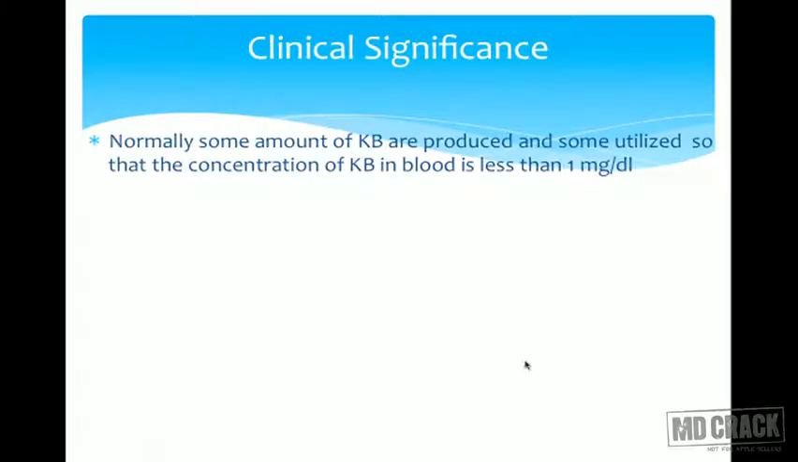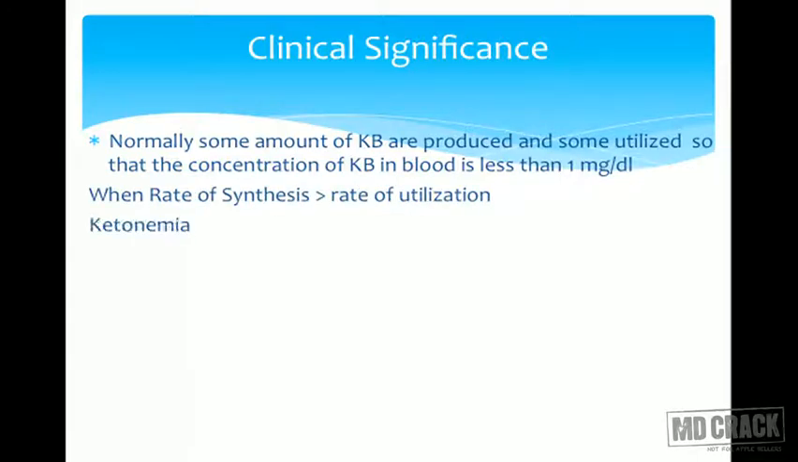So let us look at the clinical significance of these ketone bodies. Normally, some amount of ketone bodies are produced and some utilized, so that the concentration of ketone bodies in the blood is less than 1 milligram per dl. Always, this is normally happening. Some amount is formed, some amount is degraded: ketogenesis and ketolysis. But the amount of ketone bodies is less than 1 milligram.